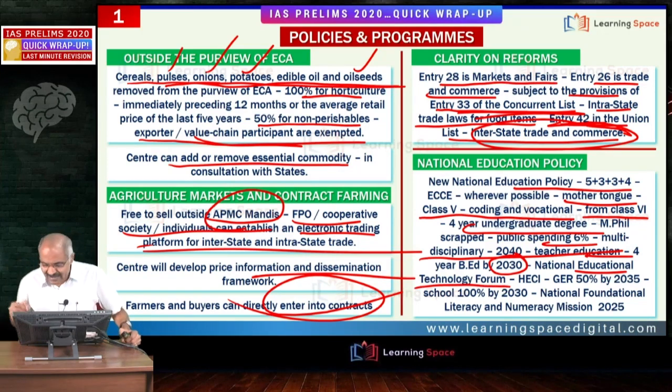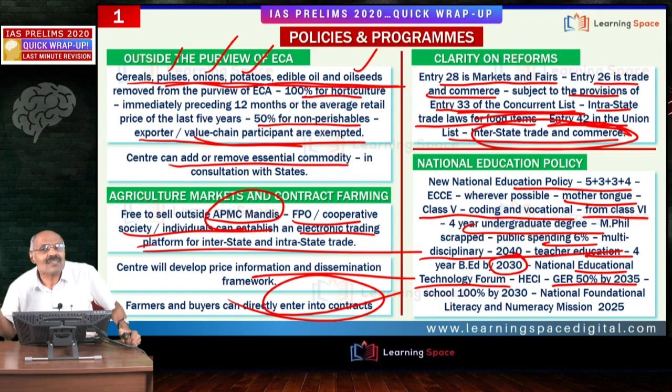Another important aspect is GER, right? Gross enrollment ratio. What is it? Of the 18 to 23 years age group, what percentage are in colleges? That is the gross enrollment ratio. At present, it is somewhere around 26.